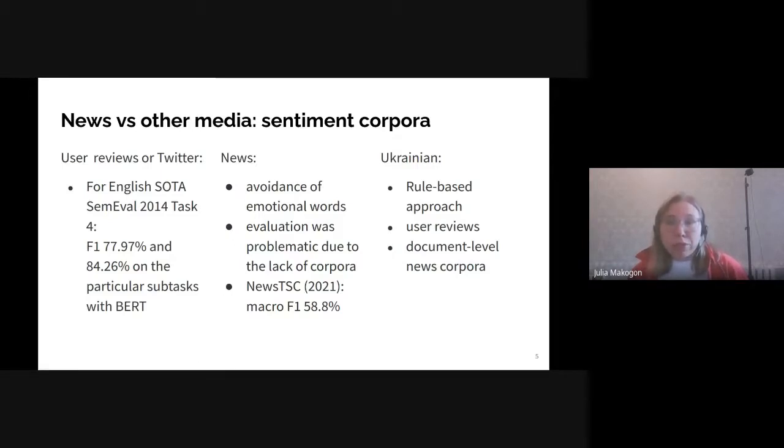It could be compared to ours with the macro F1 about 59%. You can see the SOTA F1 on user reviews for the task of aspect-based sentiment detection here to the left, and the numbers are significantly higher. Among other things, it demonstrates that the news domain is harder to analyze.